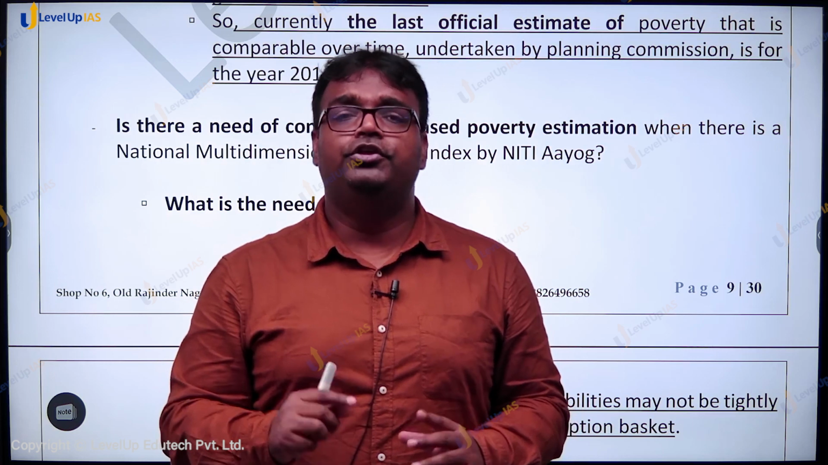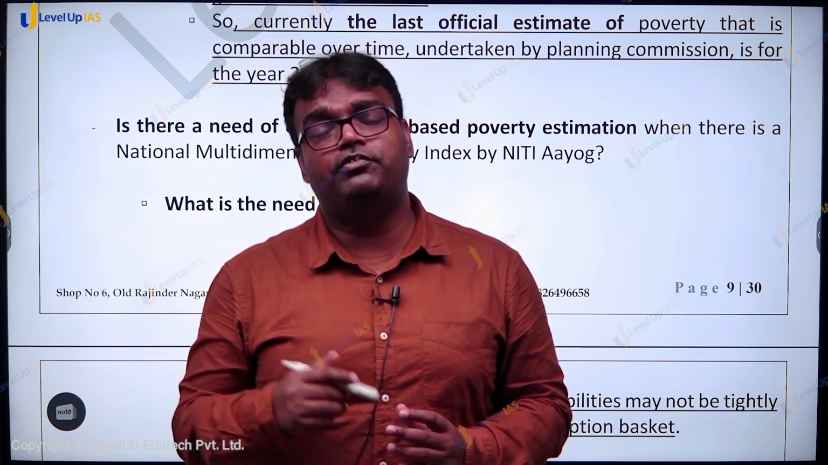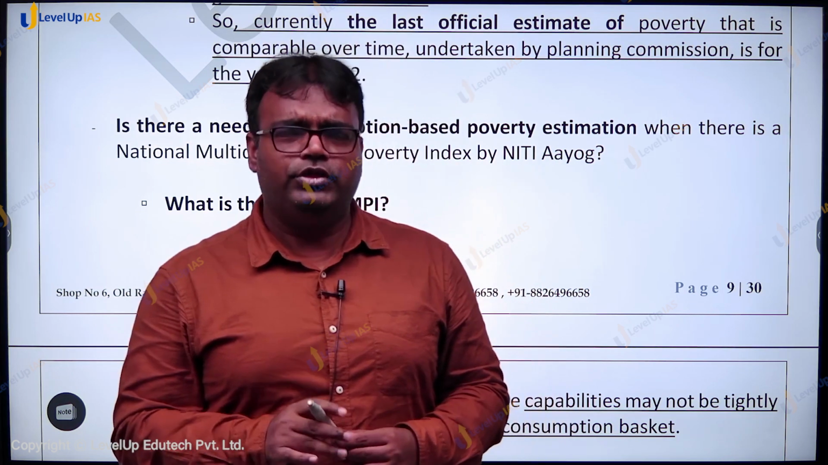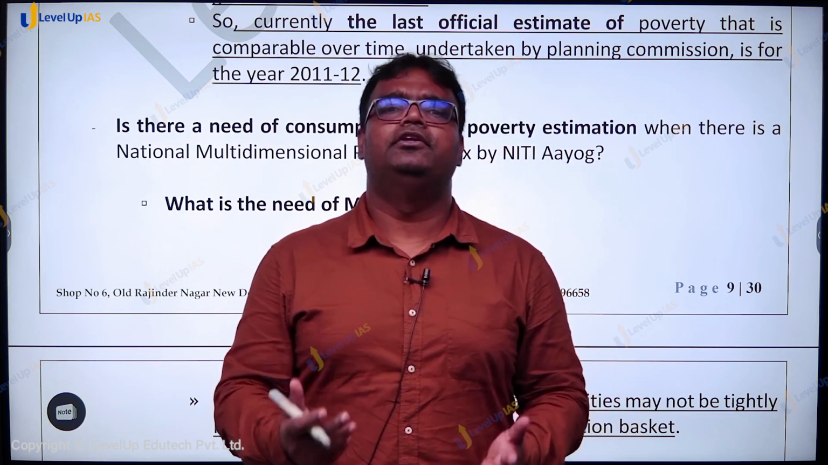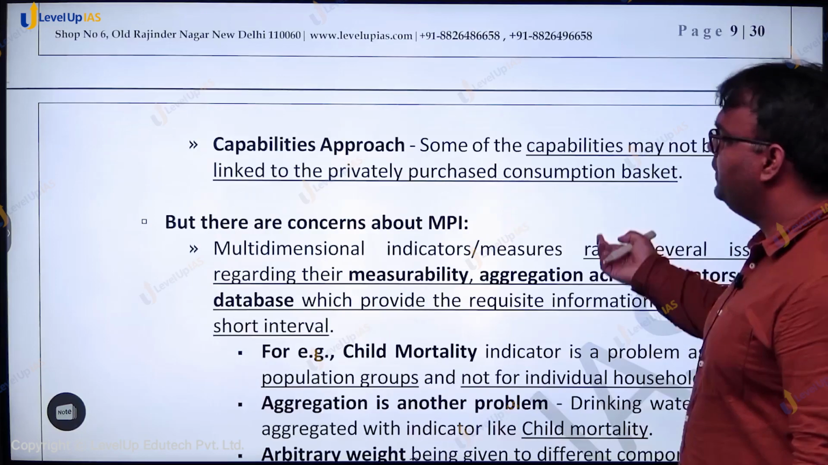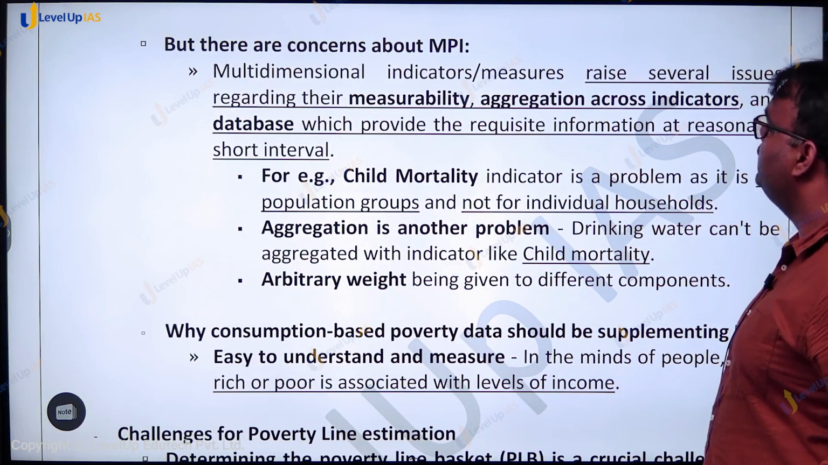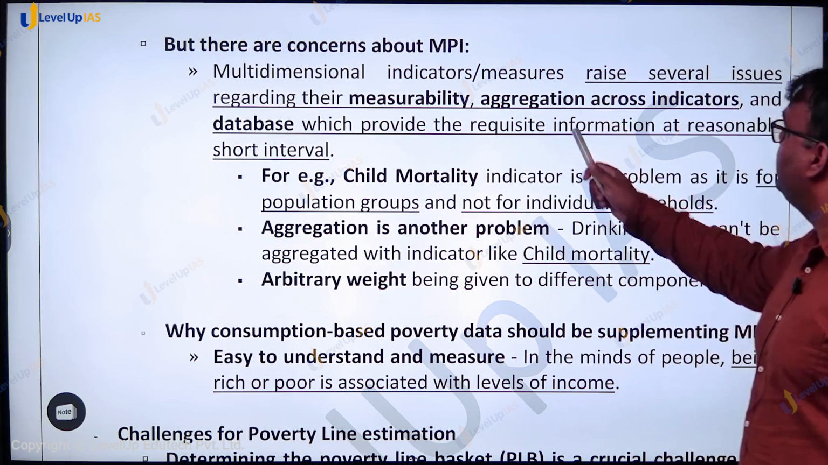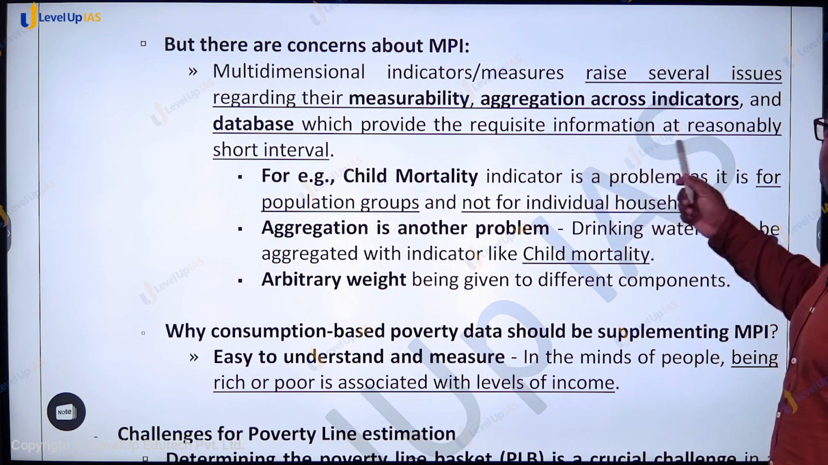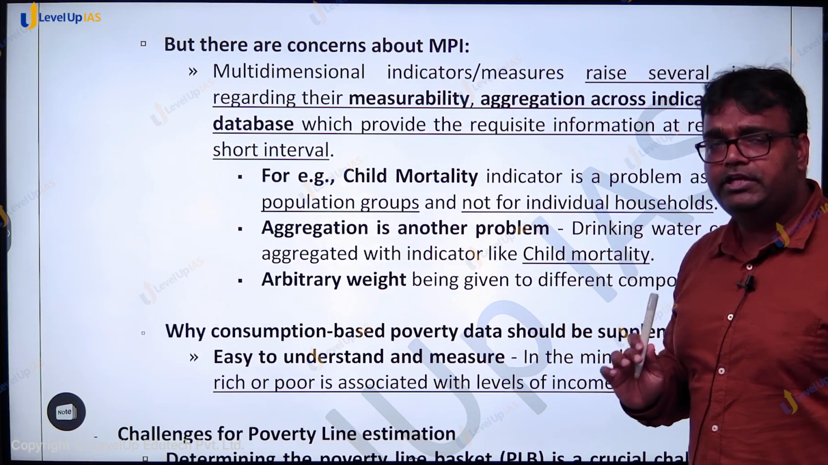If that is so, do we need this consumer expenditure survey based mechanism or income based mechanism to determine poverty? The experts say that yes, we may be needing it for a number of reasons. First, they say that there are several concerns. What are the concerns? There are concerns related to measurability, aggregation across indicators, and databases which provide the requisite information at reasonably short intervals, which is being used in the multidimensional poverty index.